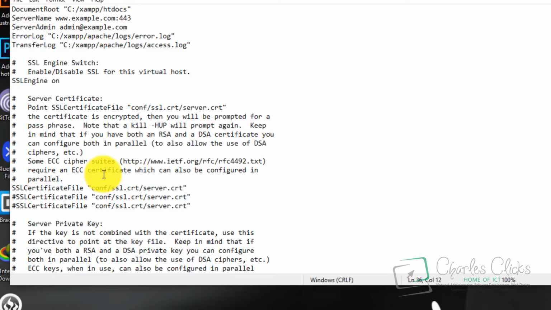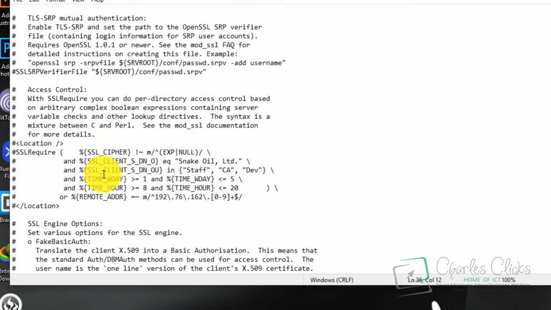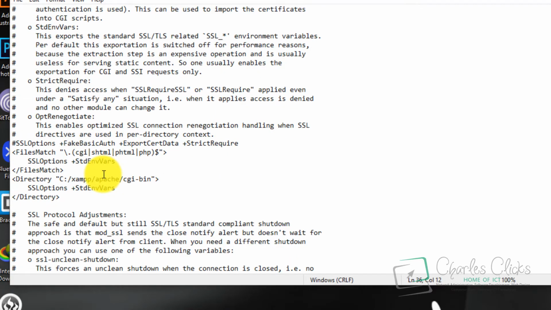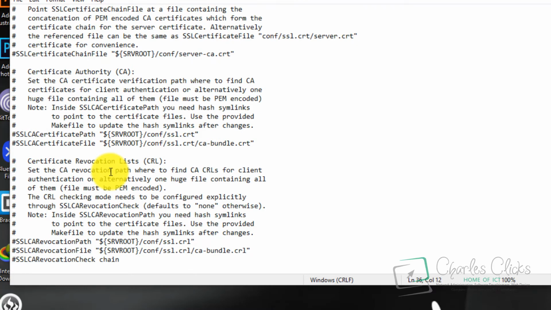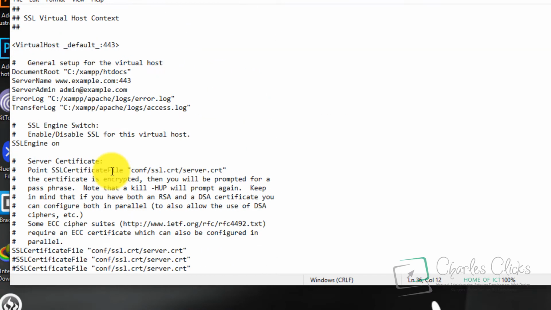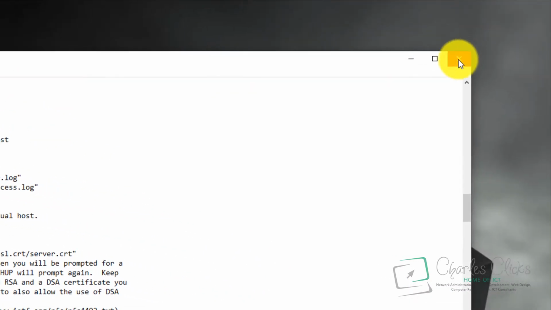Let me see. Virtual host. Go to virtual host. Okay, good. Virtual host default, we have to make it 4433. You also click on file and always remember to save your configuration when you make changes on any settings.